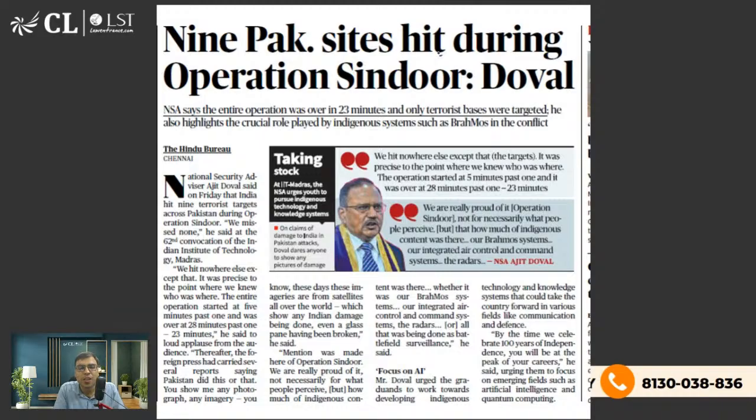9 Pak sites hit during Operation Sindoor. Mr. Ajit Doval, the National Security Advisor of India, NSA, has given a speech where he said we hit nowhere else except the right target. He said our Operation Sindoor was perfect and precise. Precise means we targeted the exact location, not here and there. जहां पर मारना था वहीं पर मारा है, meaning the target was successful. That is what he has said, and everything was done in 23 minutes.